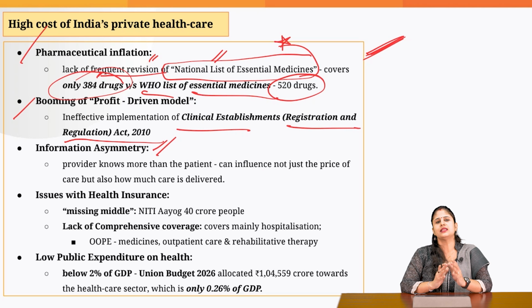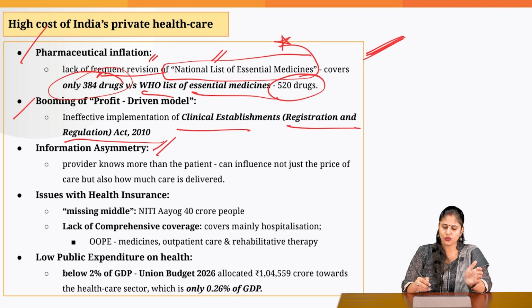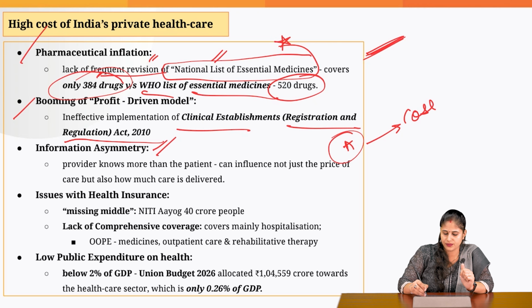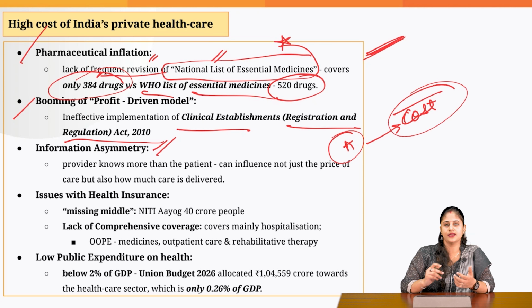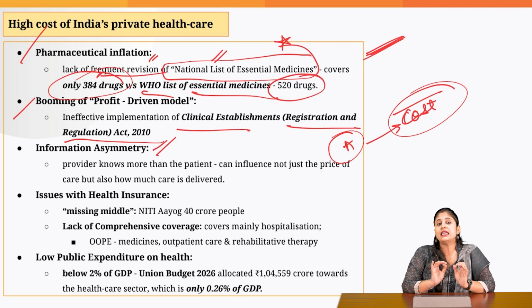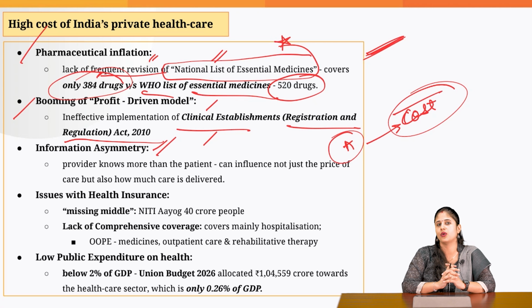Under this act, the central government and the state governments, through consultation, decide what the cost should be if a particular medical procedure A is being carried out, and the private hospitals or laboratories cannot charge higher than this. But the problem is that there is ineffective implementation of this act.